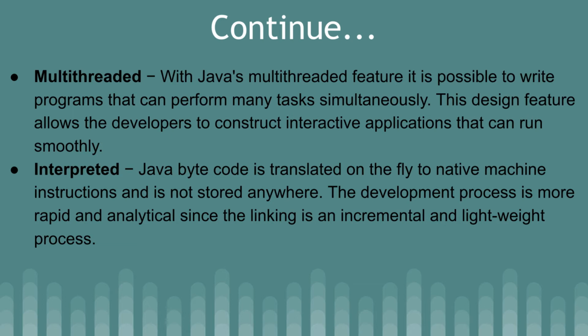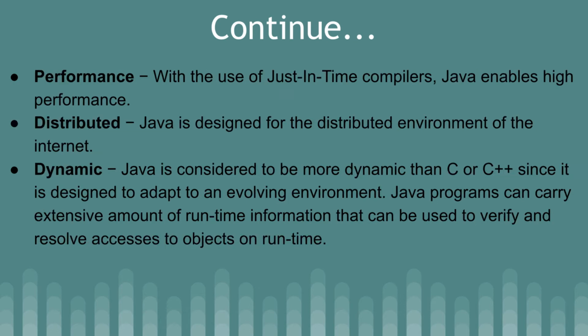Now how is it interpreted? Java bytecode is translated on the fly to native machine instructions and is not stored anywhere. The development process is more rapid and analytical since linking is an incremental and lightweight process. Let's talk about the performance. With the use of the just-in-time compiler, Java enables high performance. Let's talk about distributed. Java is designed for the distributed environment of the internet.